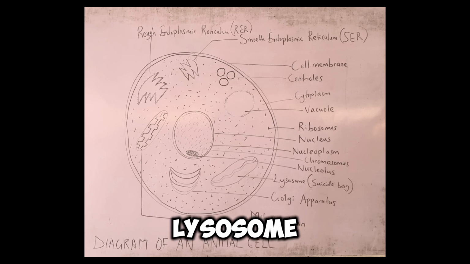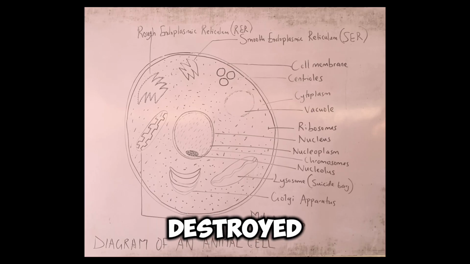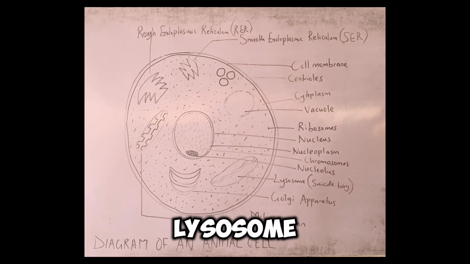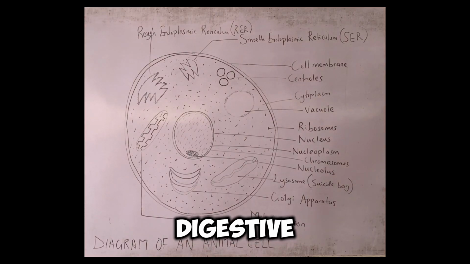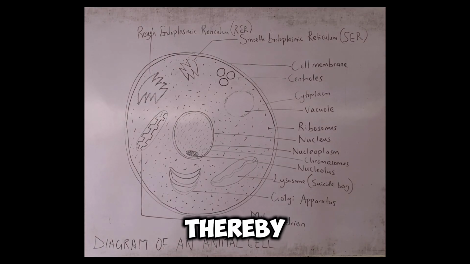Also, the lysosome is the site where organelles that the cell may no longer require are destroyed. That is why it is called the suicide bag. So you should know also that the lysosome contains digestive enzymes, and these digestive enzymes help to break down worn out organelles and harmful substances. Thereby, the lysosome serves as a cell cleaner.